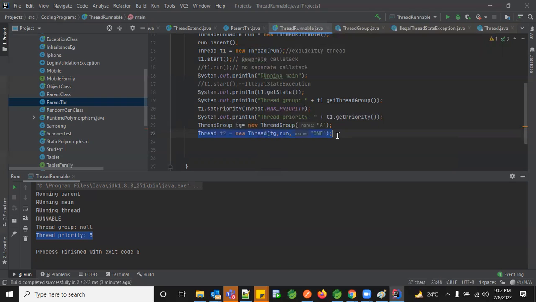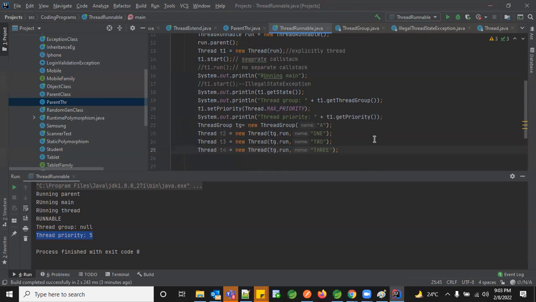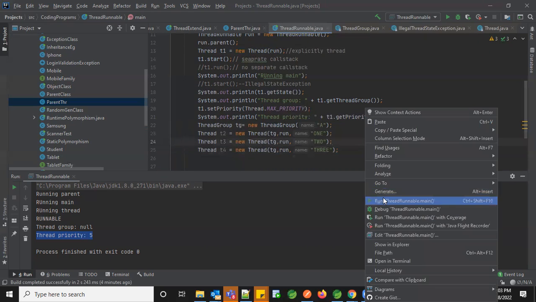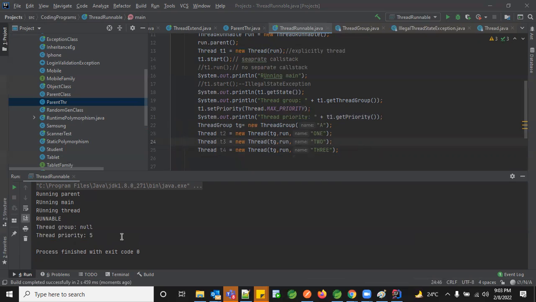Now let me create one more thing. Let me create two more things, so it will be easy to understand what thread groups look like. Let's just change this. Let me create a new instance. Anyway, I have run, right? So was that printed now?